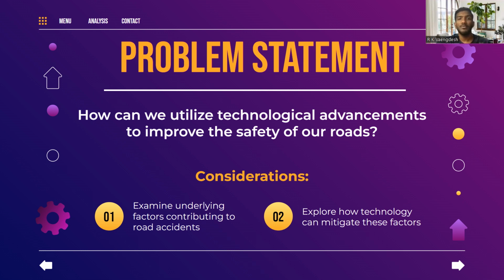To solve this problem, we need to examine the underlying factors that contribute to road accidents. Secondly, explore how technology can mitigate these factors. To answer these questions and factors, we will be collecting data and answering them using meaningful statistics.